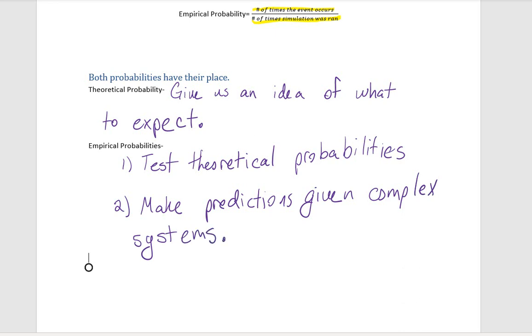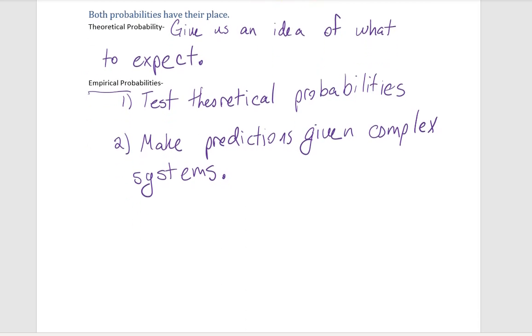So, two examples that go along with these: one, let's say that we want to test out the theoretical probability for a certain board game and we don't know if our probability is correct or not. So what we could do is use an empirical probability by playing the game over and over, reviewing our findings and then seeing if they match.